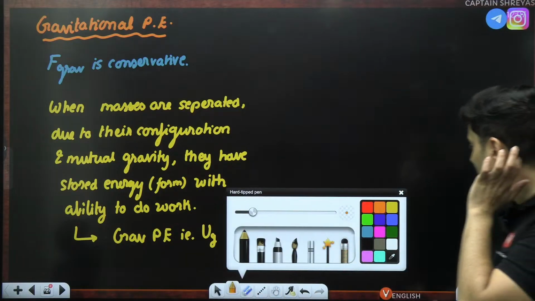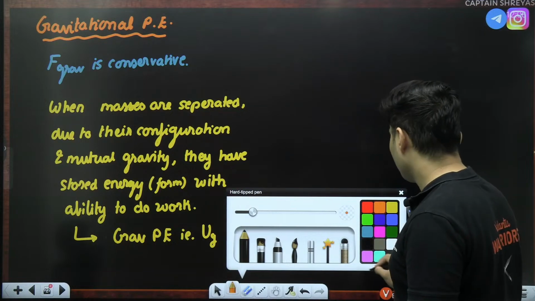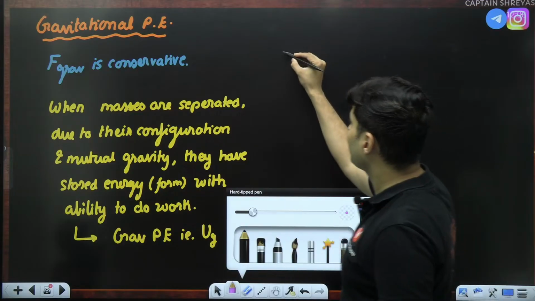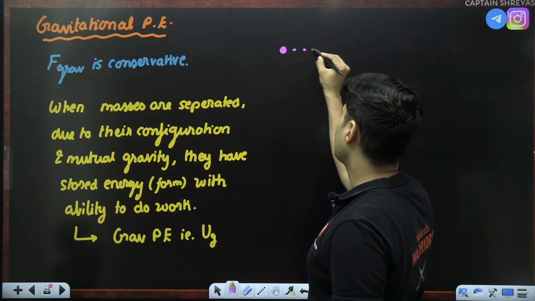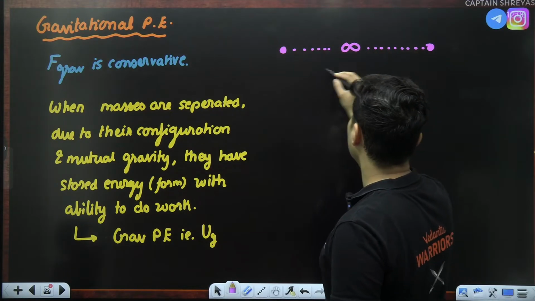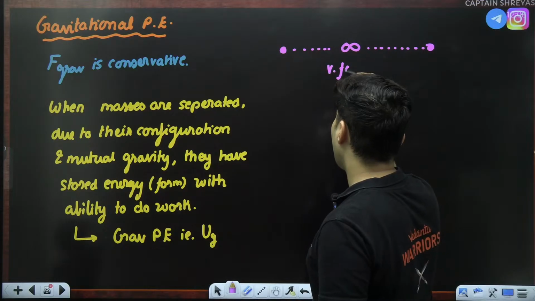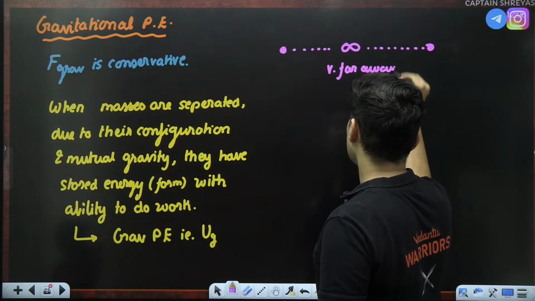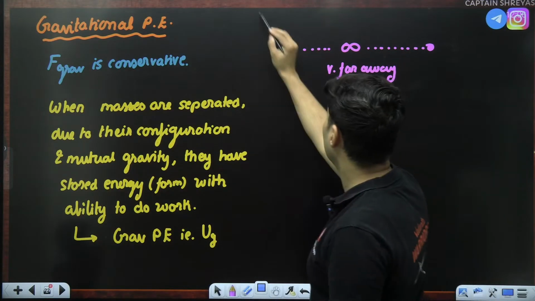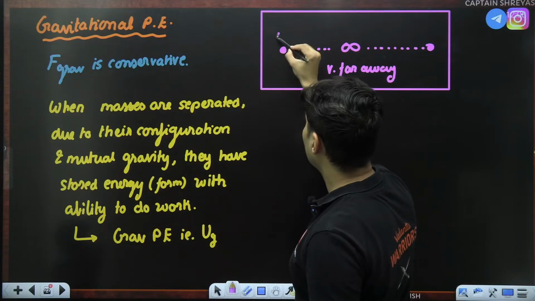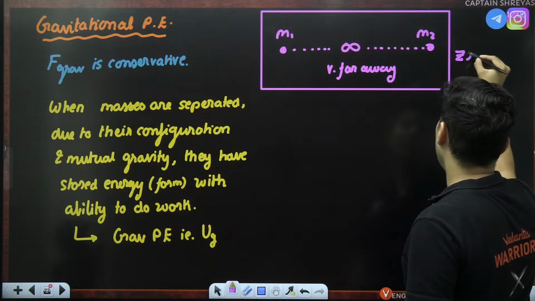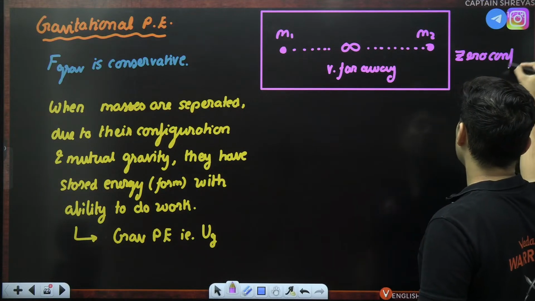Now you need to know certain things. Number one. When two masses are separated by an infinite amount, that means really very far away, please keep that in mind, very important, such a situation is defined as our zero configuration situation.